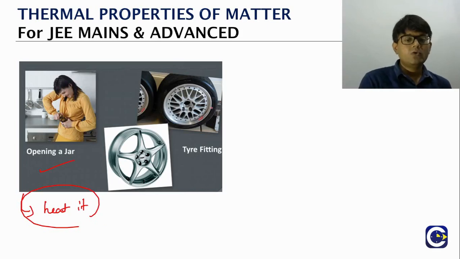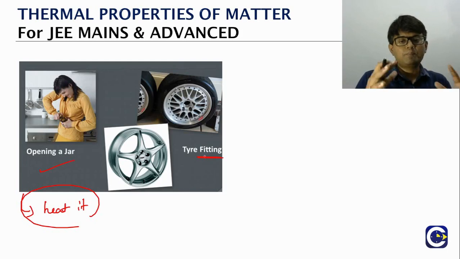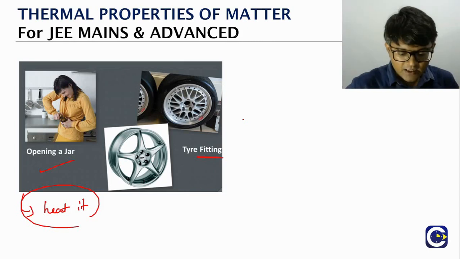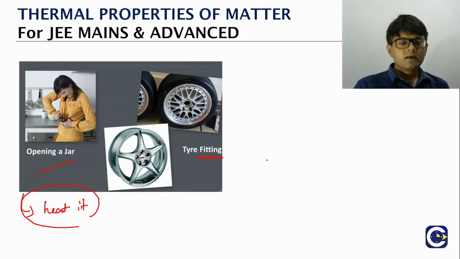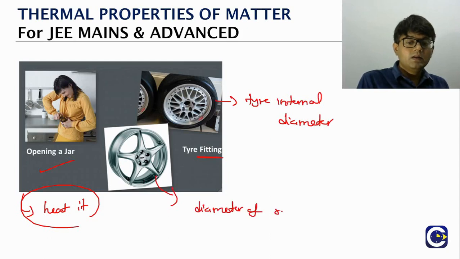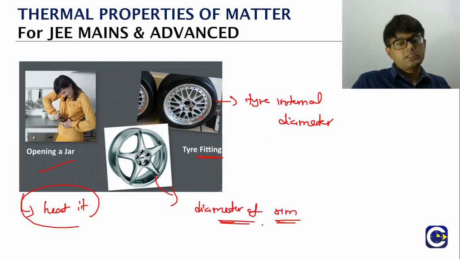Similarly, consider the tires that fit properly on the rim, especially for vehicles with high speed. The tire's internal diameter and the diameter of the rim will be almost equal to each other.